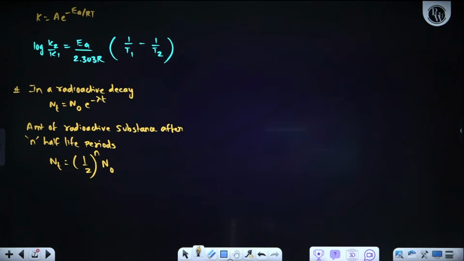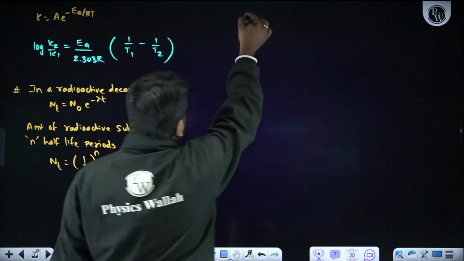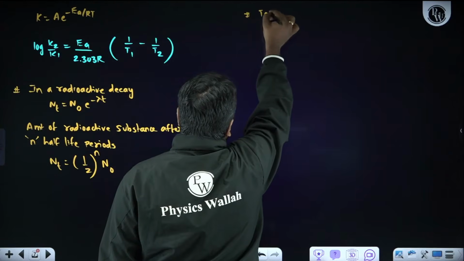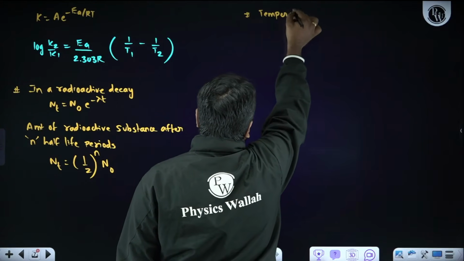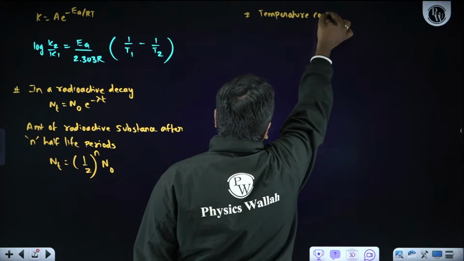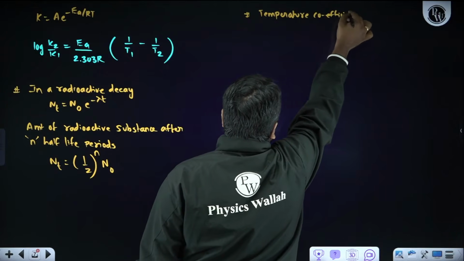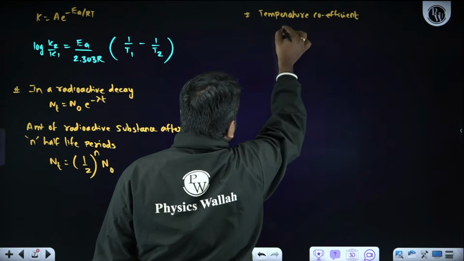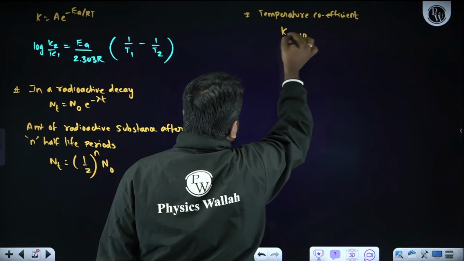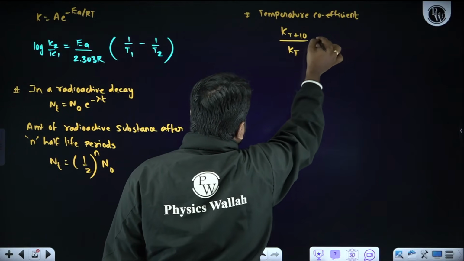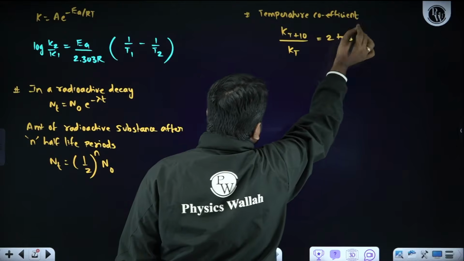It is clear. Then the last thing is the temperature coefficient. How to calculate the temperature coefficient? Temperature coefficient = k(T+10)/k(T), and its value will be between 2 and 3.